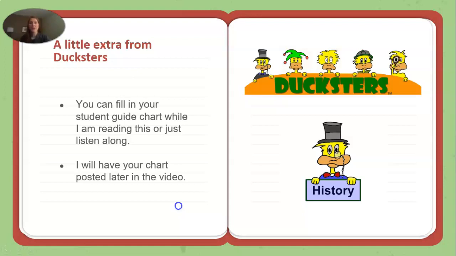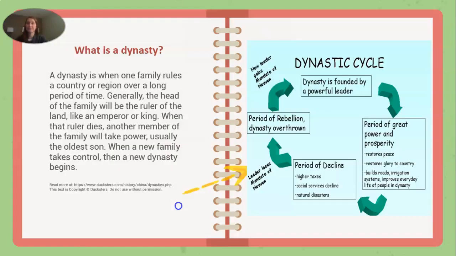So we're going to do a little bit extra from Duxter's today. There are 2 reading pages, but I just didn't feel that was enough to get all the information in that I needed. And then there's not a lot in our student guide today other than doing some comparison things. So I added in a Duxter's website, and you can fill in your student guide chart on pages 118 to 121, the one that you used for ancient Sumer and ancient Mesopotamia, or you can wait and I'll have the chart posted later in the video.